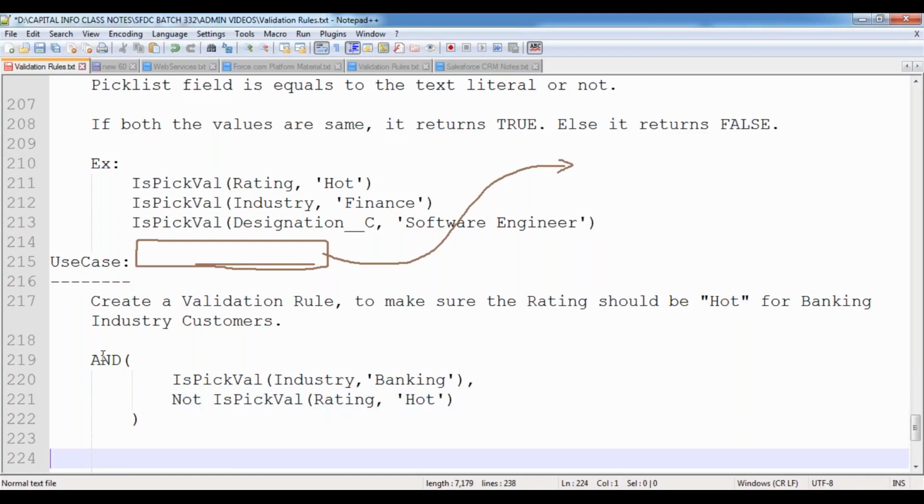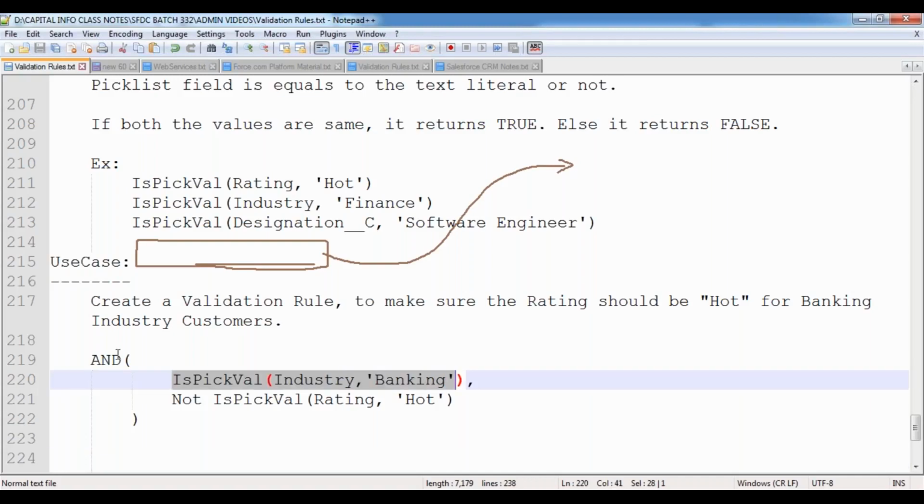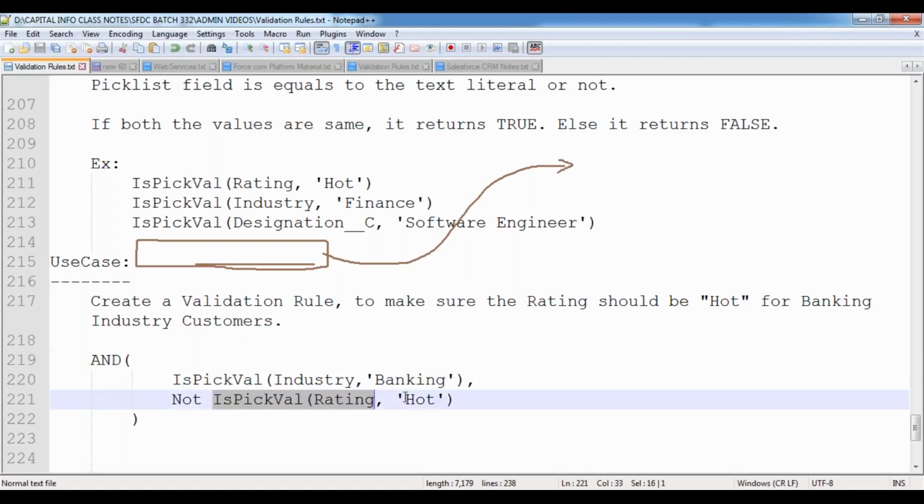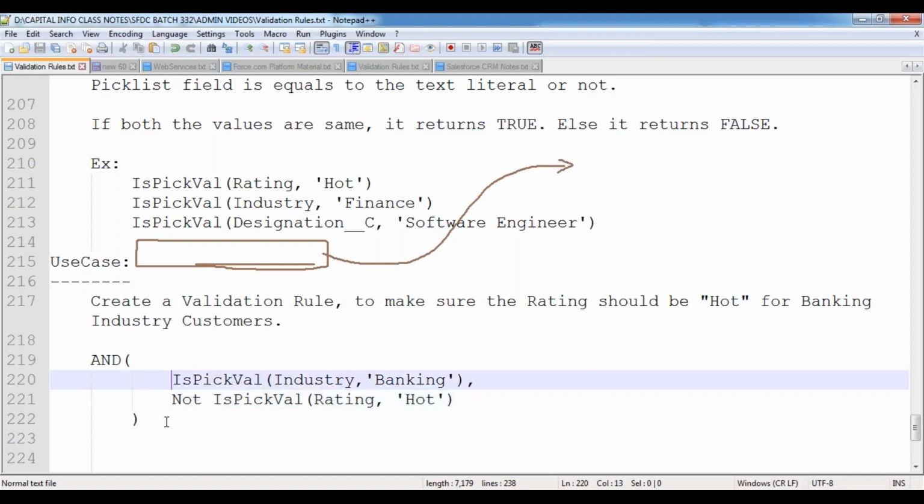That's it, simple validation. So now I'm verifying if the industry value equals banking and rating value is not hot, that's what I have used the NOT function. If the rating value is other than hot, that means warm or cold or empty, then I want to show the error message because I want to make sure rating should always be hot for banking customers. So for that reason, I'm going to be implementing this functionality.